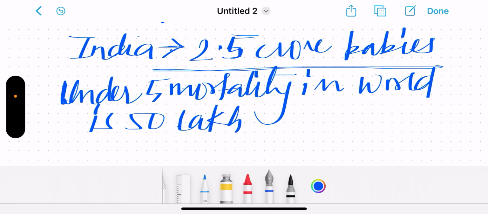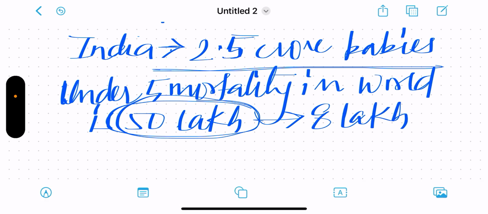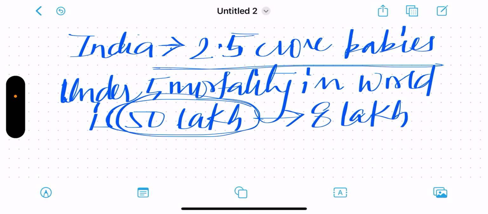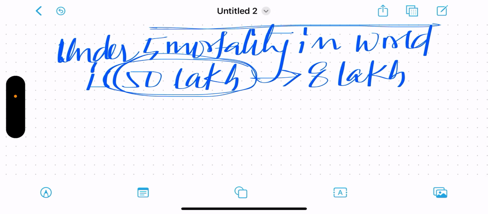And do you know how many of that take place in India? Out of this 50 lakh, 8 lakh children die in India before the age of 5. It's a big number.